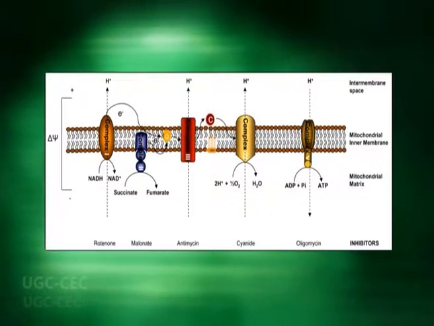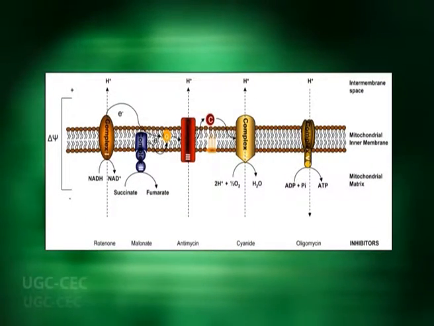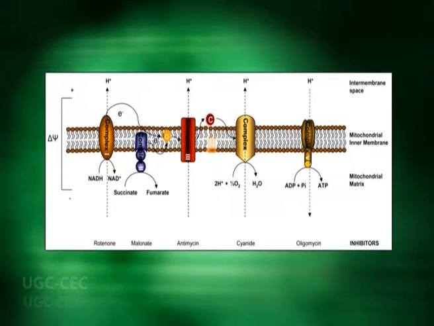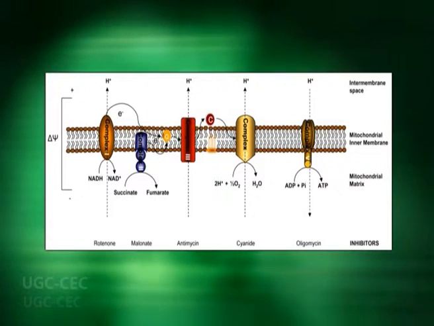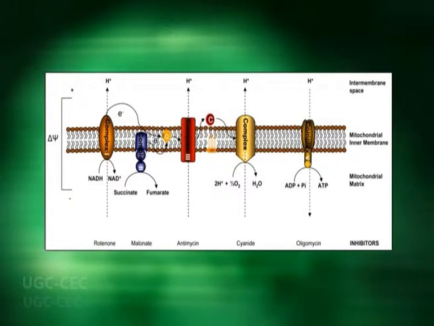Amytal, a barbiturate, and rotenone, a plant based insecticide and fish poison, block the electron transport chain from complex 1 to coenzyme Q or ubiquinone, and consequently prevent the utilization of NADH as a substrate. However, electron transport from FADH2 or complex 2 is not affected, since it bypasses complex 1 and directly transfers electrons to coenzyme Q or ubiquinone.